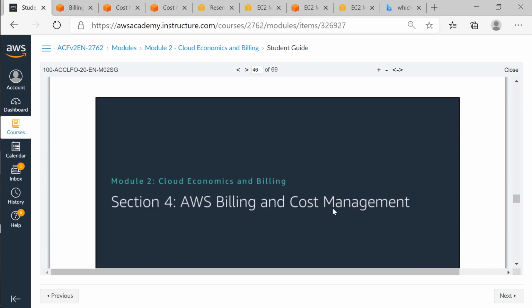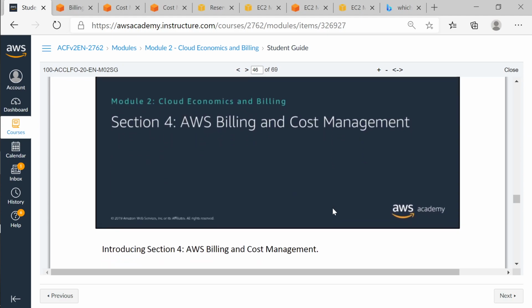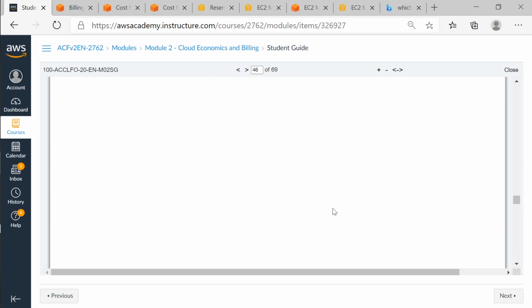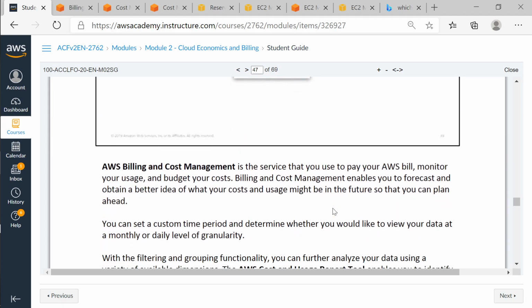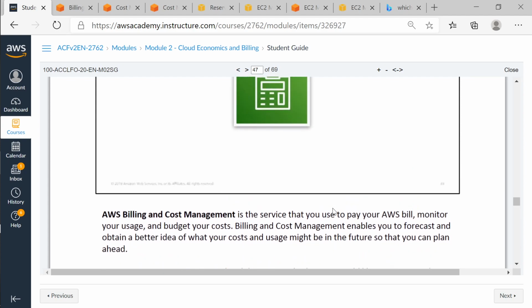Okay, so we are going to continue on module 2, which is section 4, AWS billing and cost management. This is the section where we had reached last time, so we'll quickly go through these slides.